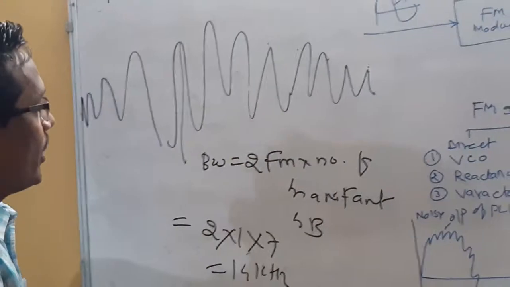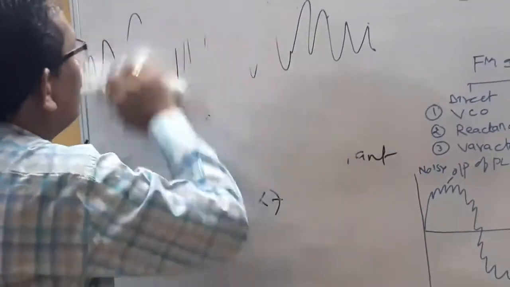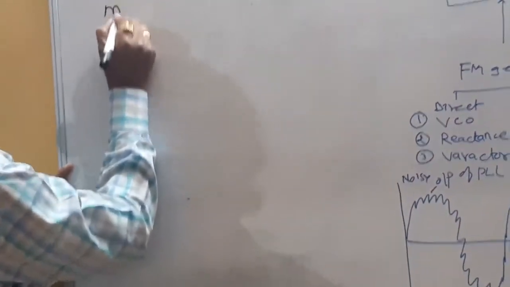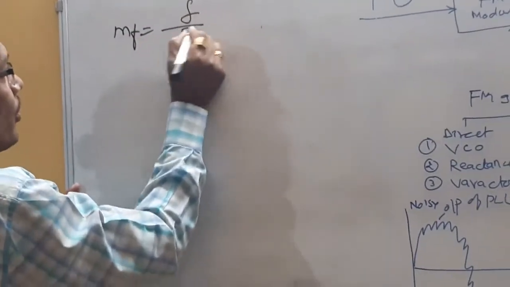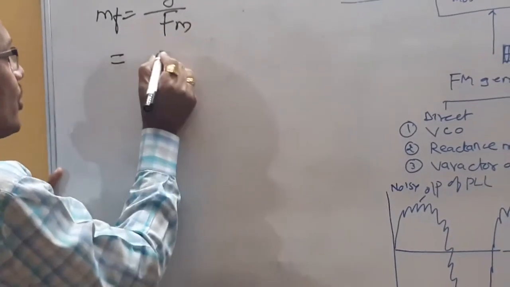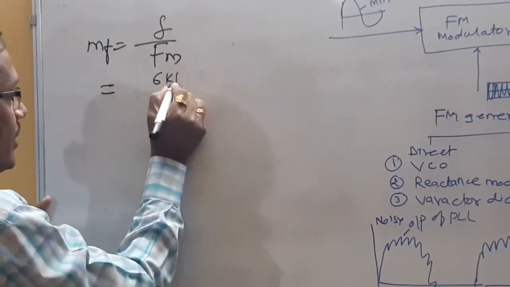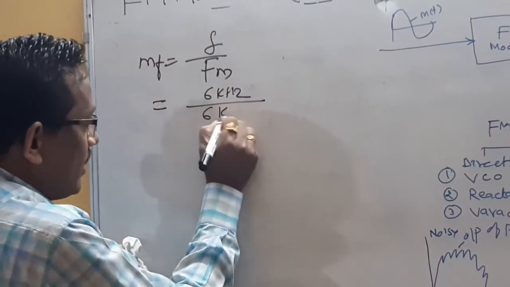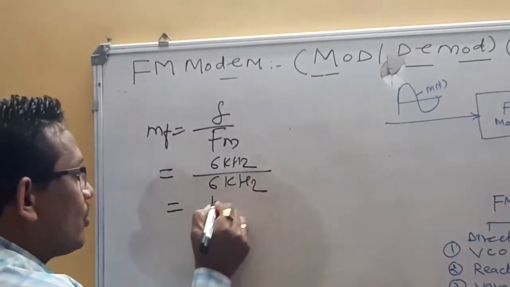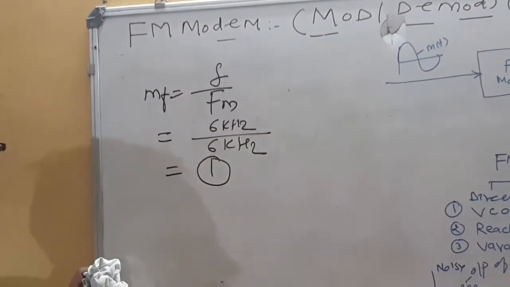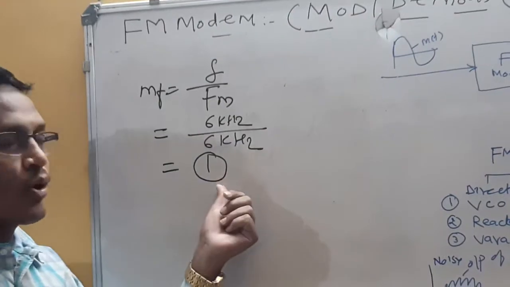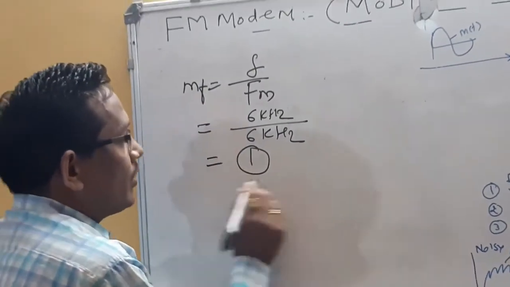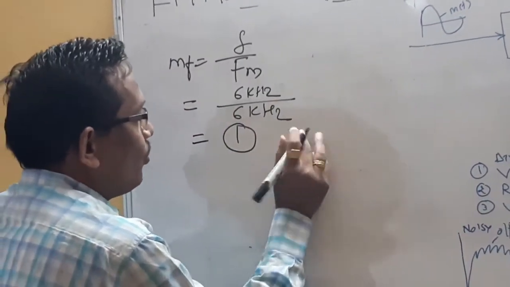Now I will change the modulation index to 1. As per this formula, modulation index is equal to frequency deviation upon fm. In this case my modulation index was 6, frequency deviation was 6, and fm was 1. So I will change fm to 6k, and my modulation index is equal to 1. When modulation index is equal to 1, as per the Bessel table the total number of significant sidebands is 3. But as per the formula, modulation index plus 1, the total number will be 2. So I will draw the spectrum.